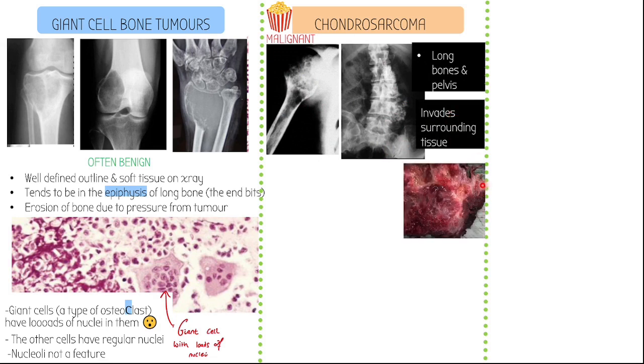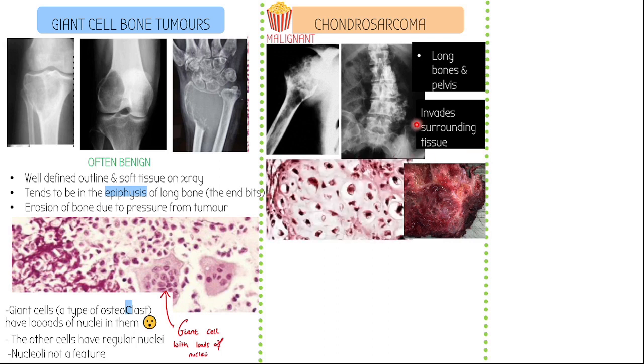So what is this gruesome picture? This is a rib, just here. And all this here, so remember the cartilage is at the end of the bone, so the cartilage has invaded all this surrounding tissue, and you get that gelatinous, nasty picture. This is what it looks like under a microscope.